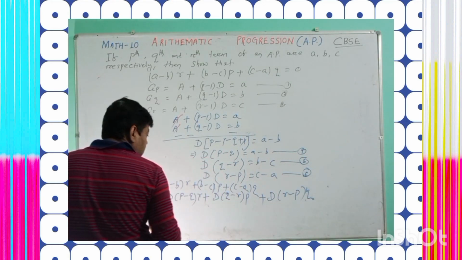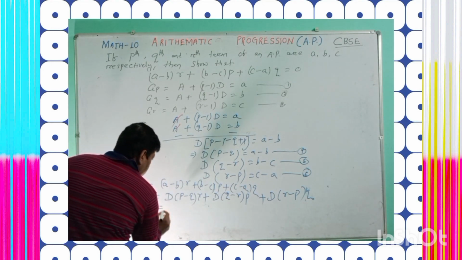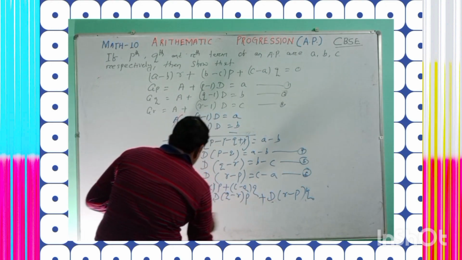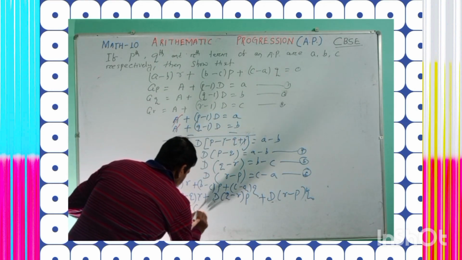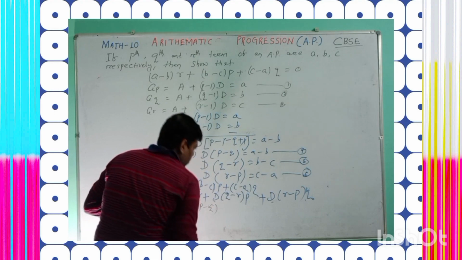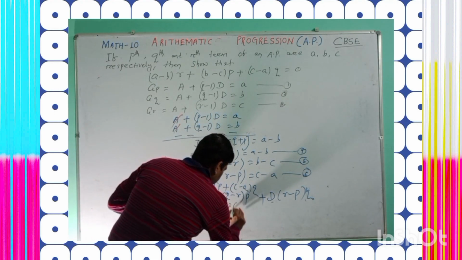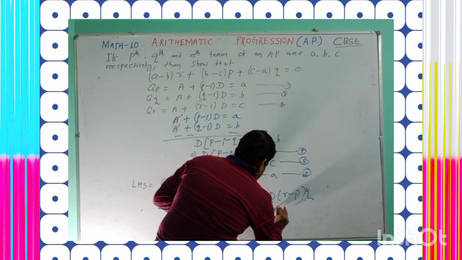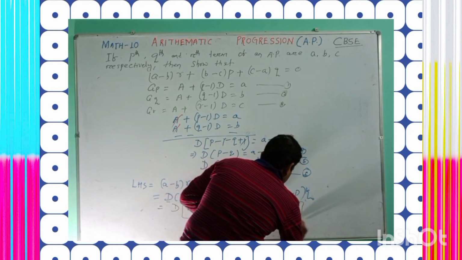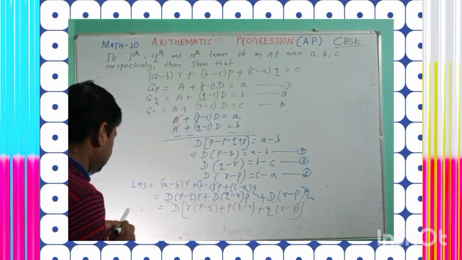Similarly, now let's see. You can take D common. You can take the common factor. After taking the common factor, it will be R whole into P minus Q plus P whole into Q minus R plus Q whole into R minus P. Okay? Understand? Yes?